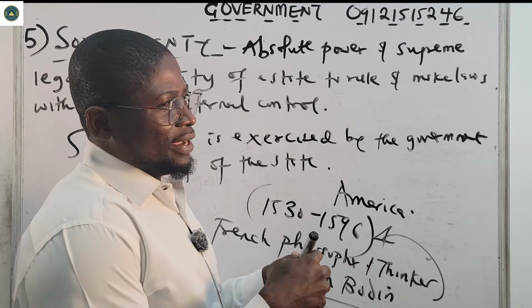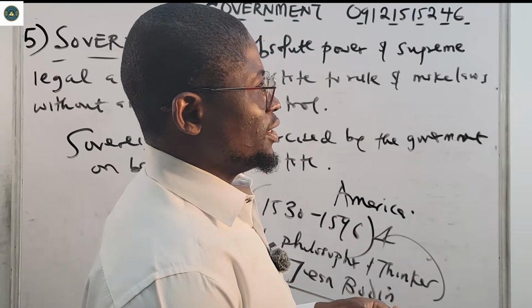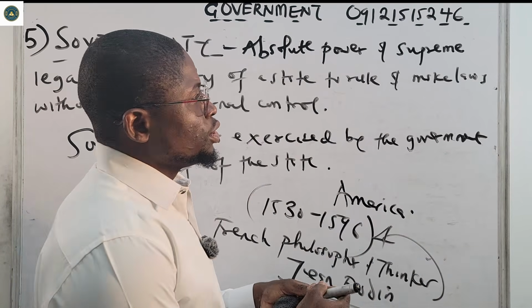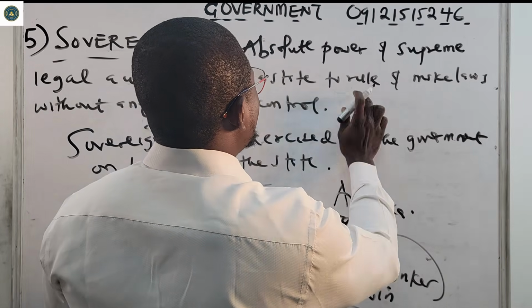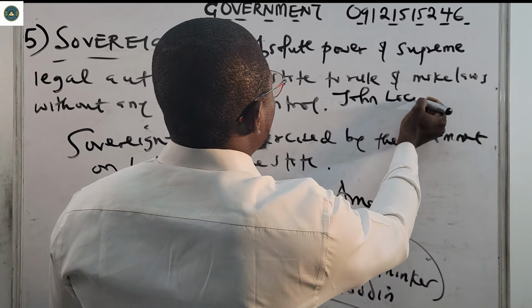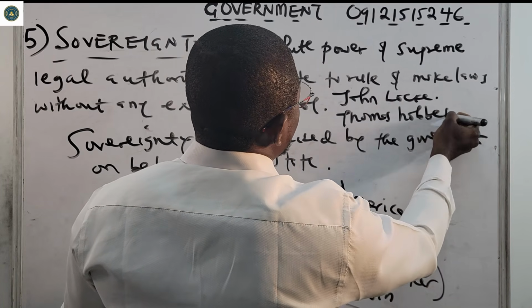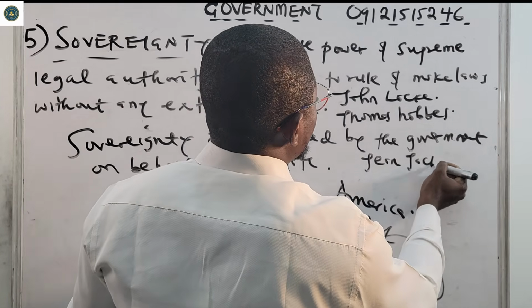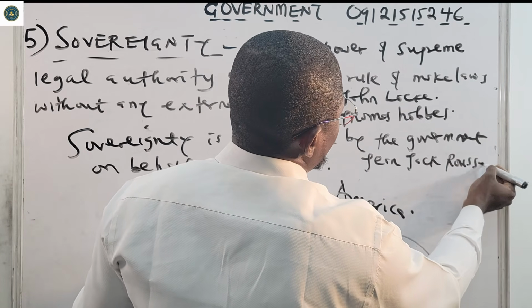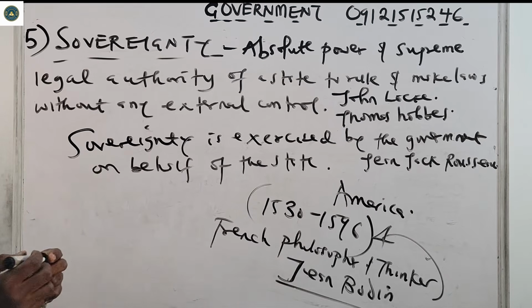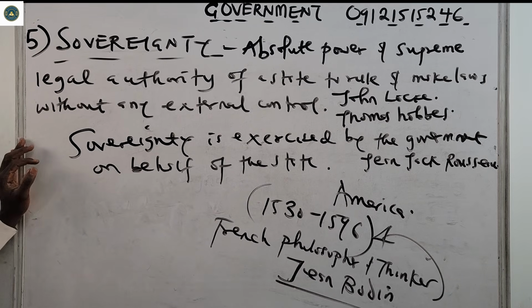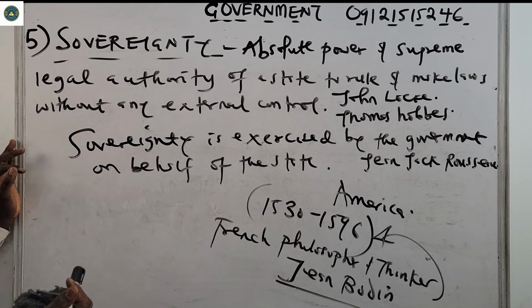Although there were other theorists, for example, we have John Locke, Jean-Jacques Rousseau. Let me just list some of them here. We have John Locke. We have Thomas Hobbes. We have Jean-Jacques Rousseau. All of these were also other theories in government. Professor Albert Van Dyke, and the likes. All of these were other theorists associated with sovereignty. You must take note of that.